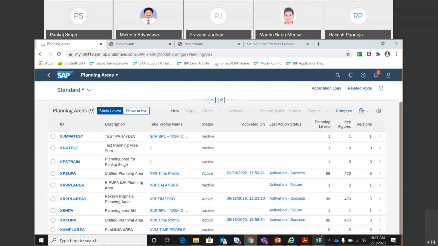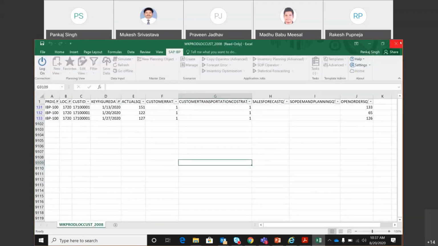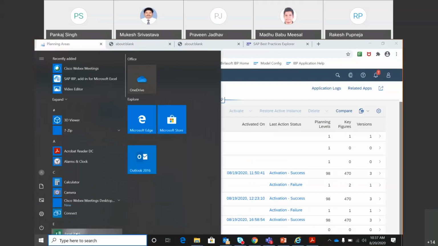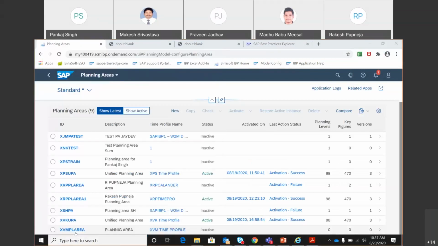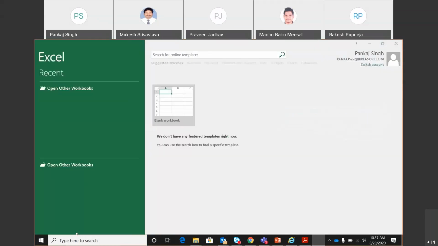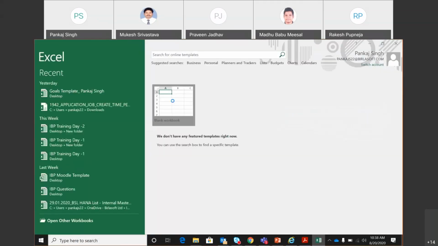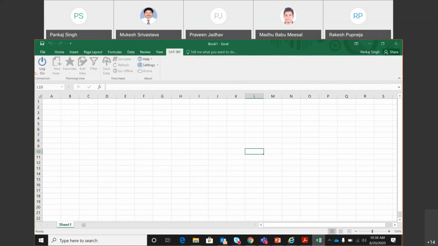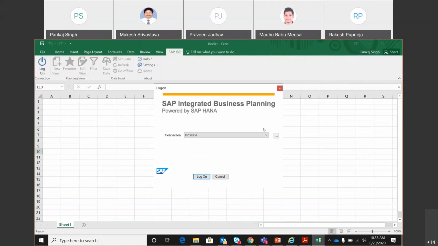Okay, so for that purpose, let me first open this planning area in my Excel sheet, and then we'll start with the demand planning processes. So this is a blank Excel sheet. I go to log on.